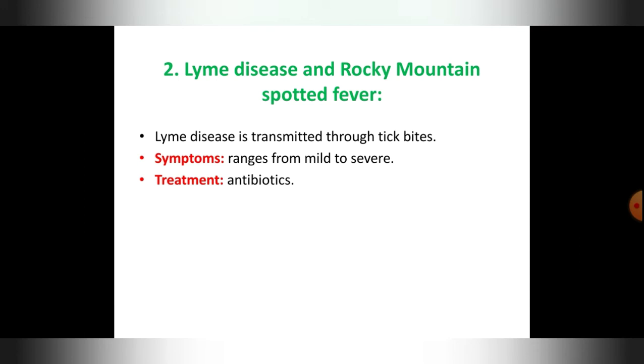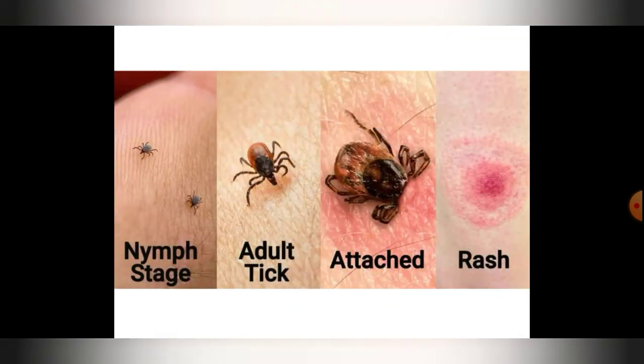Rocky Mountain spotted fever is a disease with a characteristic rash on the body, often transmitted by the bite of a tick. It is a potentially fatal disease, usually spread by a tick infected with Rickettsia group of bacteria. Here you can see the nymph stage of the tick, the adult stage, and this is attached; after biting it will turn like this, and this is the rash.